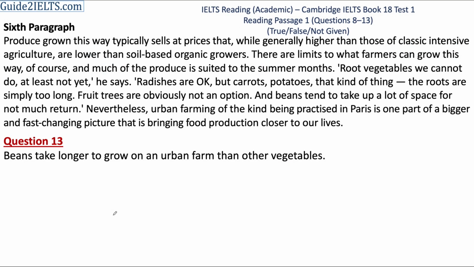The 13th question now. Beans take longer to grow on an urban farm than other vegetables. It means the amount of time that beans take is more. Let's read the sentence in the passage which mentions beans. And beans tend to take up a lot of space for not much return. What I understand from this sentence is that it takes a lot of space, it takes a lot of area to grow beans. For not much return means that not much money is earned when they are sold.